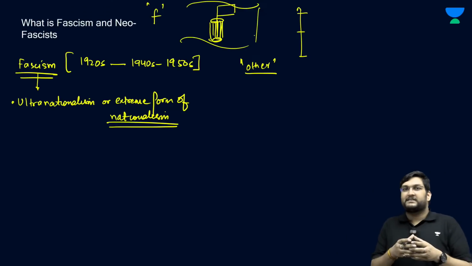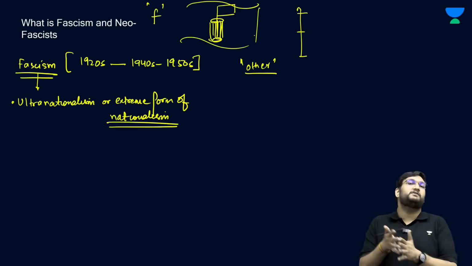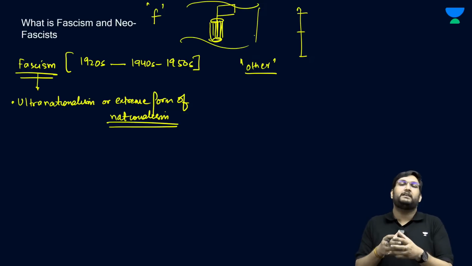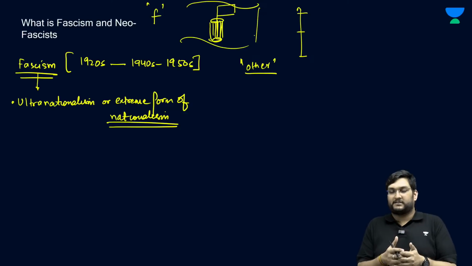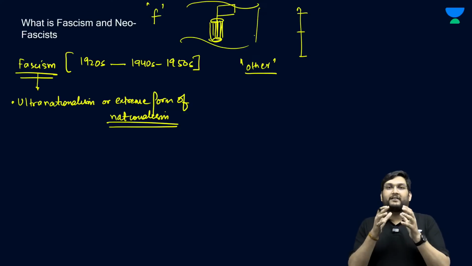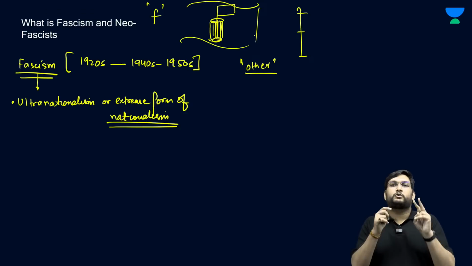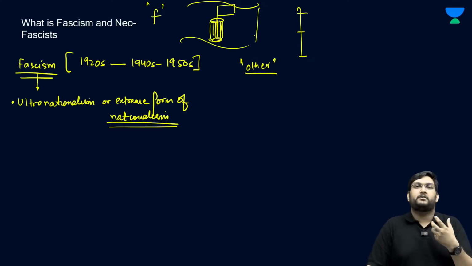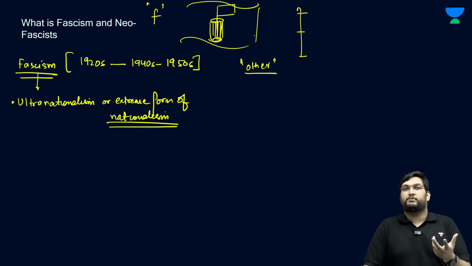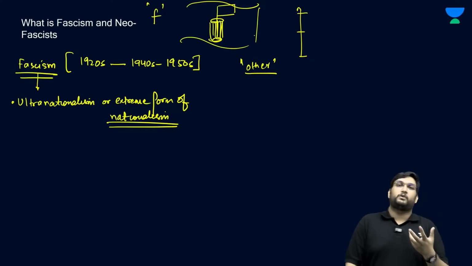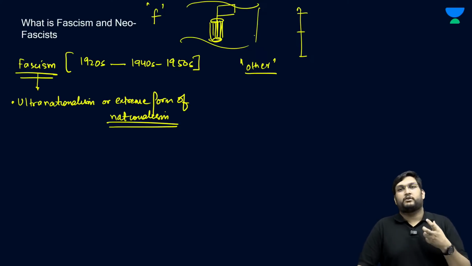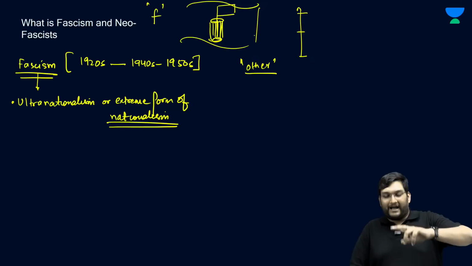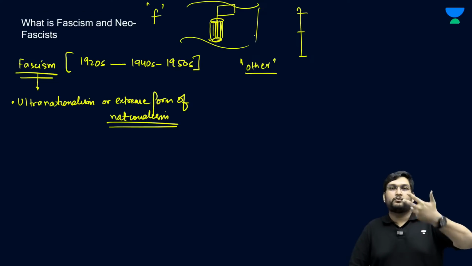Now, what happens is that the First World War happens and Germany is humiliated, and that is the genesis of fascism, wherein the Treaty of Versailles, which is the worst of the worst treaties in the world, gave birth to two issues. First, Italy felt very, very betrayed that it did not get the Trentino area or what was promised to it. It had already lost 7 lakh people to the war, and over and above that, it was in debt. And this will be the reason for the rise of Benito Mussolini.